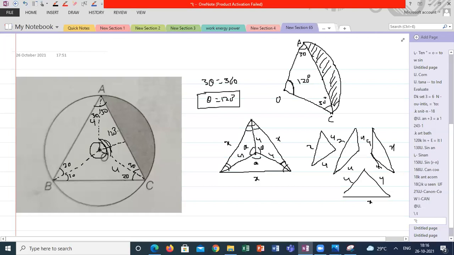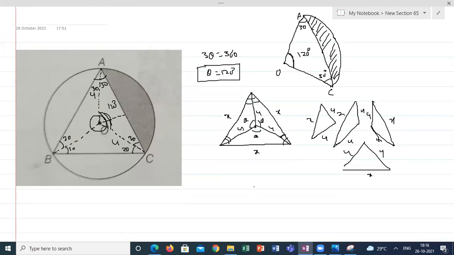Yes, sir. Now, if you know the angle at the vertex, is it possible to calculate the sector area? What is the sector area? Theta by 360 pi r square. So sector area is equal to theta by 360 into pi r square.